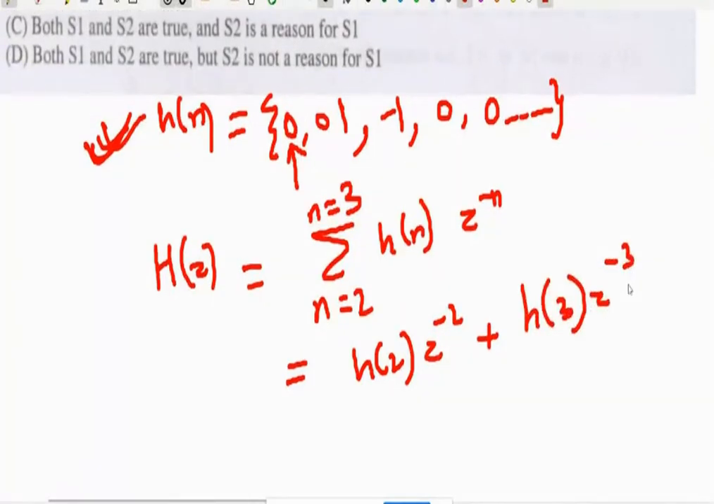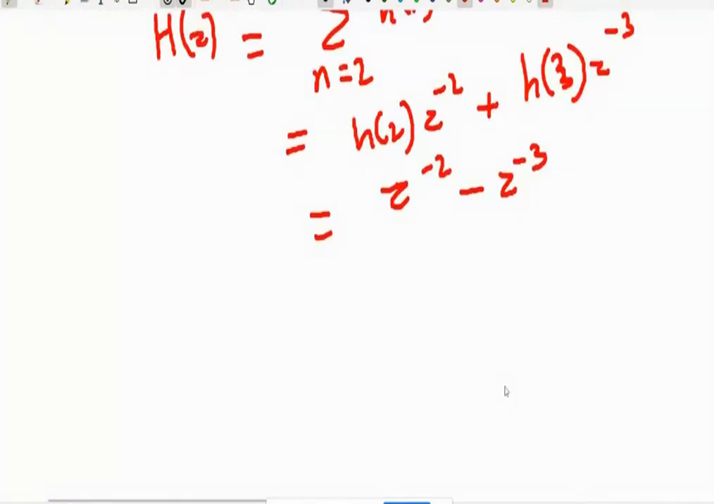Now h of 2 is 1, so it becomes 1 into z raised to minus 2, that means z raised to minus 2. H of 3 is minus 1, so that becomes minus z raised to minus 3. After substituting h of 2 as 1 and h of 3 as minus 1, I got h of z as z raised to minus 2 minus z raised to minus 3. That means my h of z is nothing but 1 upon z square minus 1 upon z cube.